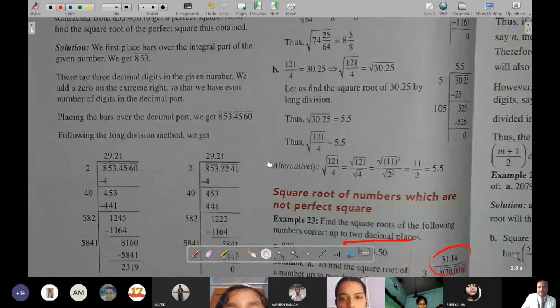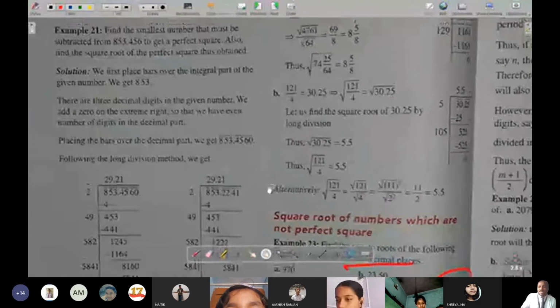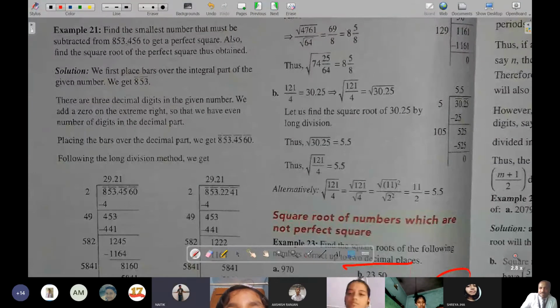Once again I will be explaining, since a few students are saying it was not explained. So just see what happened. Here, as I had said earlier also, the screen is not visible, is it? No, sir, it is visible. Might be some students are having network issues, so that they are not watching that.